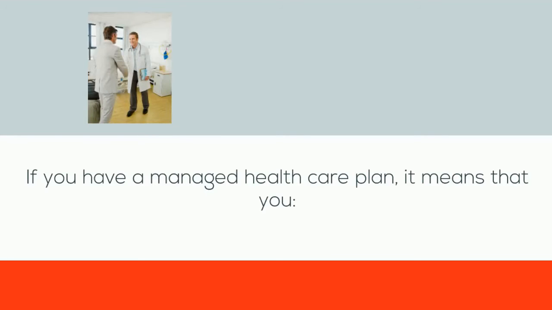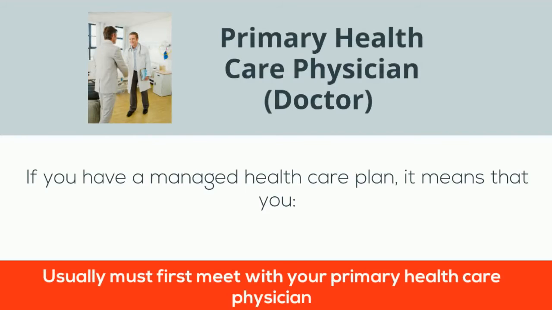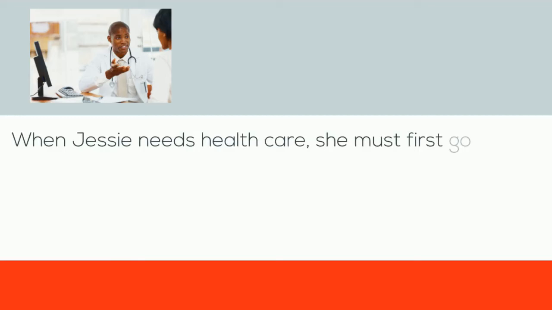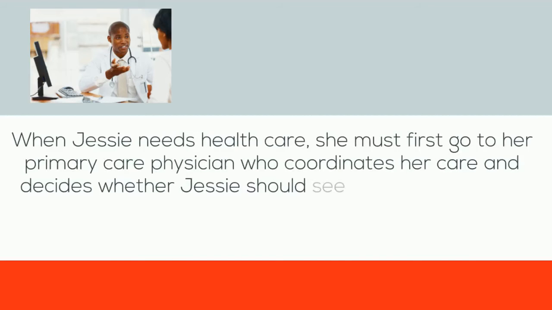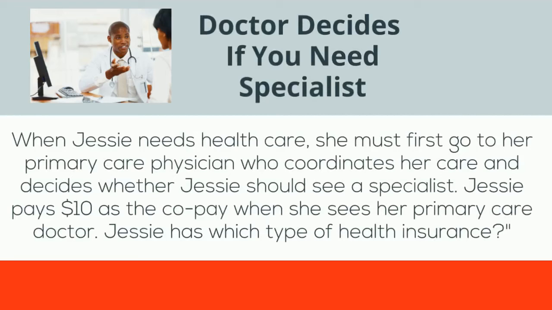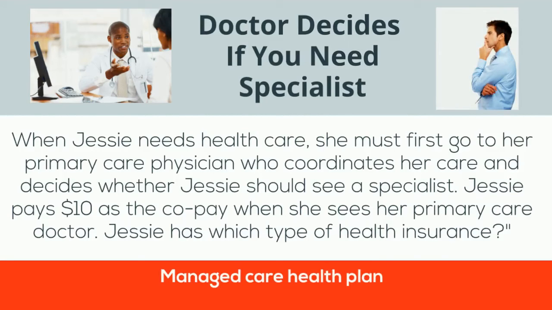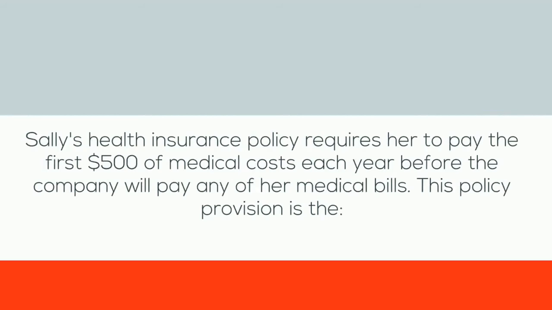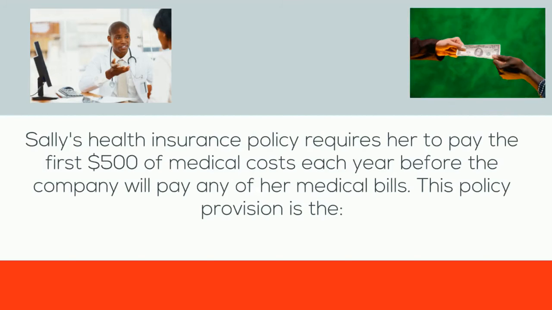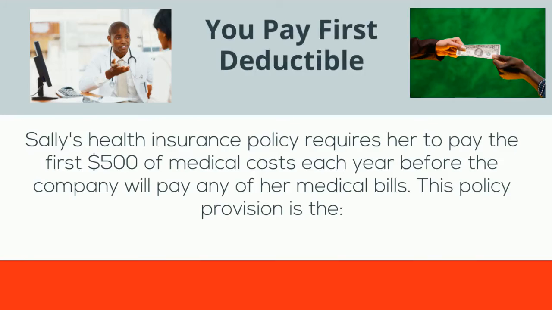If you have a managed healthcare plan, it means that you usually must first meet your primary healthcare physician. When Jessie needs healthcare, she must first go to her primary care physician, who coordinates her care and decides whether Jessie should see a specialist. Jessie pays $10 as the copay when she sees her primary care doctor. Jessie has what type of insurance? Managed care. Sally's health insurance policy requires her to pay the first $500 of medical costs each year before the company will pay any of her medical bills. The policy provision is the annual deductible.